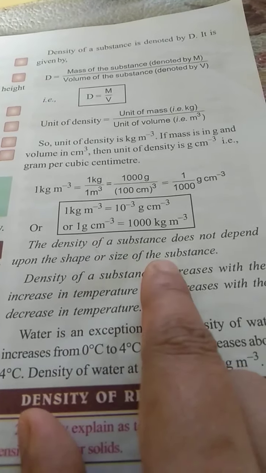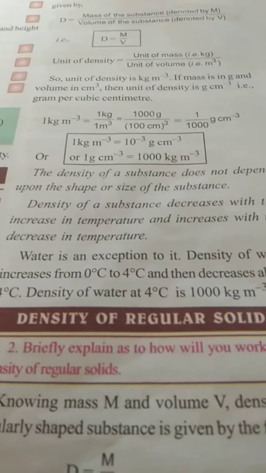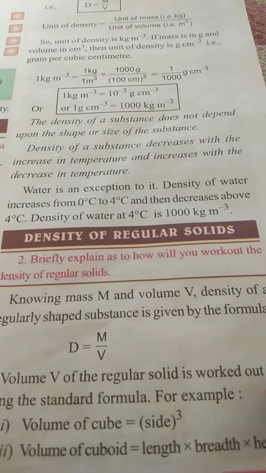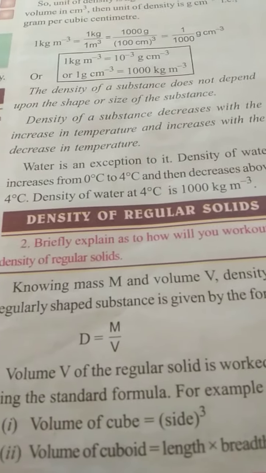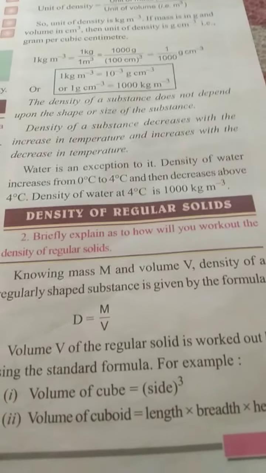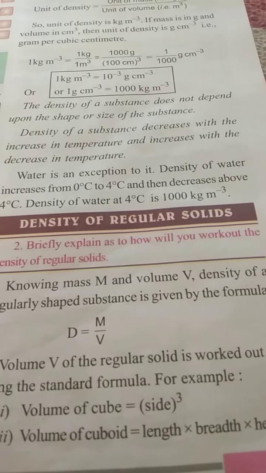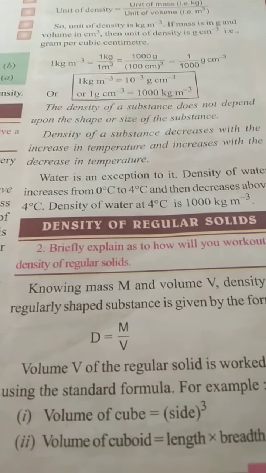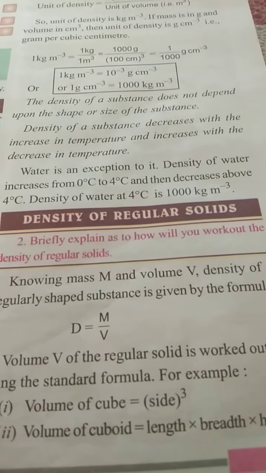The density of a substance does not depend upon the size or shape of the substance. Remember this. The density of a substance decreases with the increase in temperature. As temperature increases, the substance starts melting and the density decreases, and it increases with the decrease in temperature. As temperature decreases, the interparticle attraction becomes more and the substance becomes thicker.